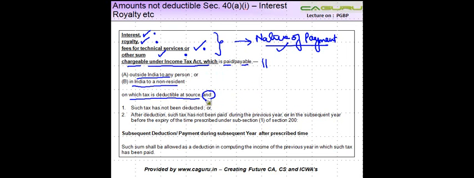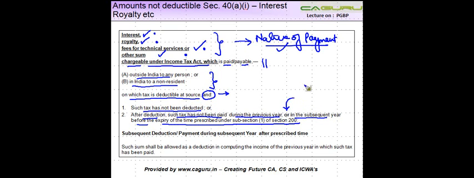And once the payment is covered as one of these four, it's chargeable, it's made to a specified person, the tax is deductible, but such tax has not been deducted, the payer does not deduct tax. Or after deduction, such tax has not been paid during the previous year or in the subsequent year before the expiry of time prescribed under subsection 1 of section 200, right? It's not section 201, it is subsection 1 of 200.